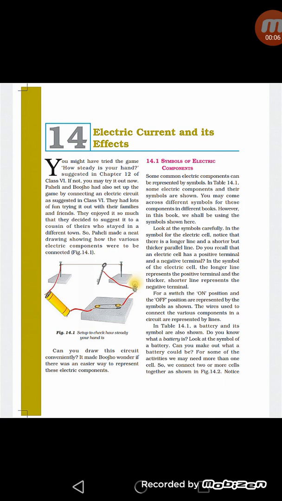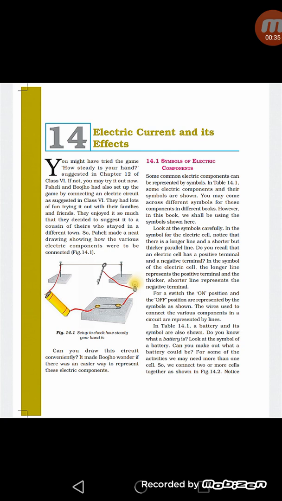Now, this is chapter 14, that is electric current and its effects. Electricity is one of the most useful forms of energy. It is used, as you know, to run various appliances such as television, music system, computer, refrigerator, and so many electrical appliances. Electrical energy can be transformed into several other forms of energy.